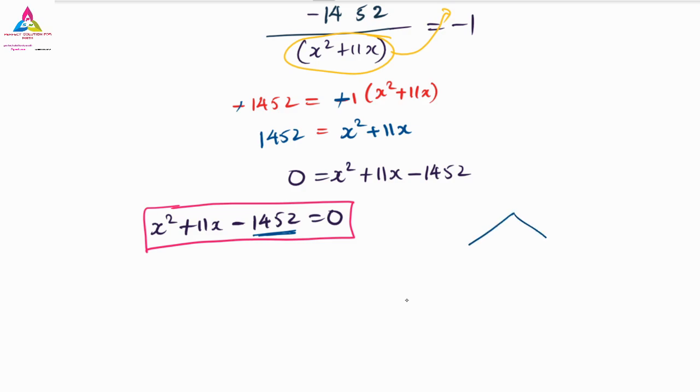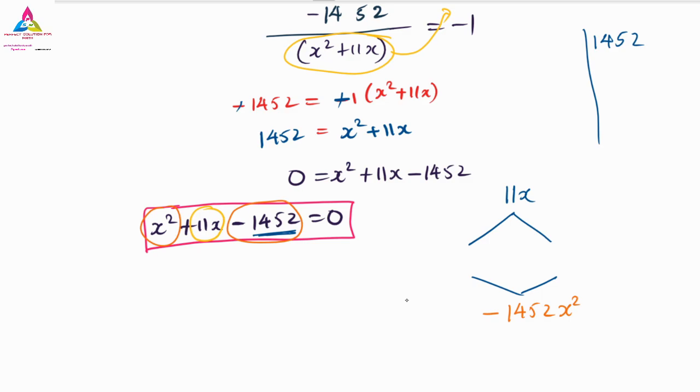So when you add, you must get 11x. When you add, you must get the middle number, that is 11x. When you multiply, you must get minus 1452 x square. So 1452 x square, this is a very big number. 1452 is a big number. So let us do the factorization of it quickly, as quickly as it is possible.